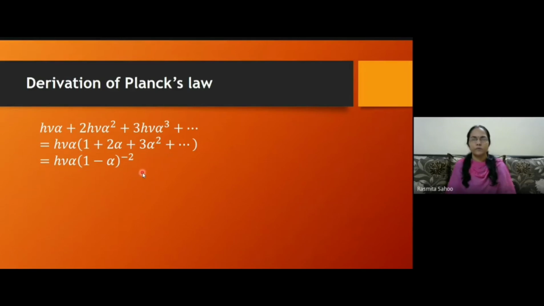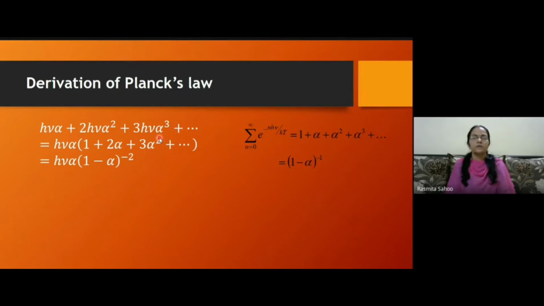This you might have read in your mathematics, or if you want I can give you the derivation for this one as well. And the denominator, that is 1 plus alpha plus alpha square plus alpha cube, like that, can again be written as (1 minus alpha) to the power minus 1.